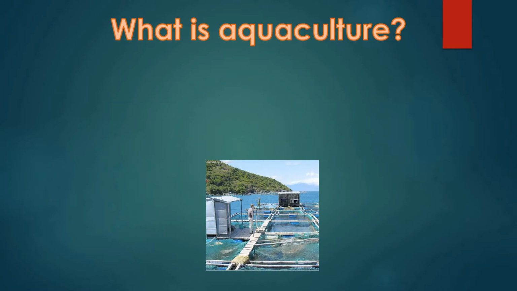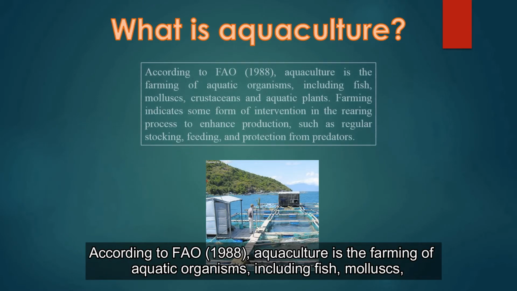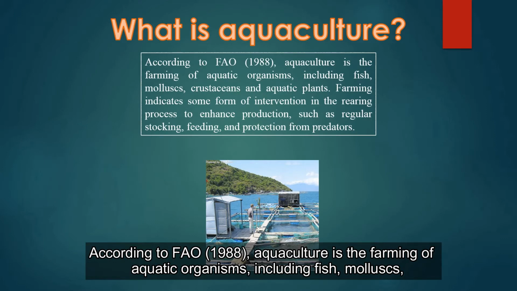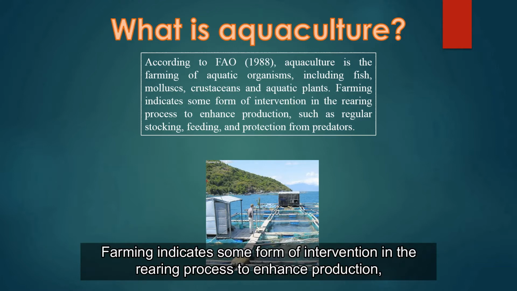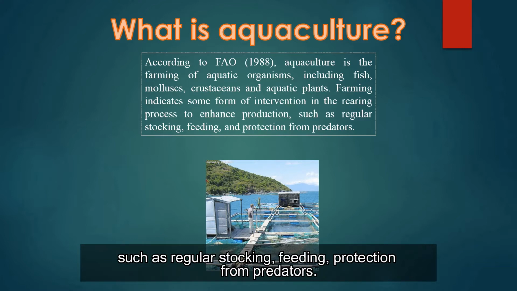What is aquaculture? According to FAO, aquaculture is the farming of aquatic organisms, including fish, mollusks, crustaceans, and aquatic plants. Farming indicates some form of intervention in the rearing process to enhance production, such as regular stocking, feeding, protection from predators.